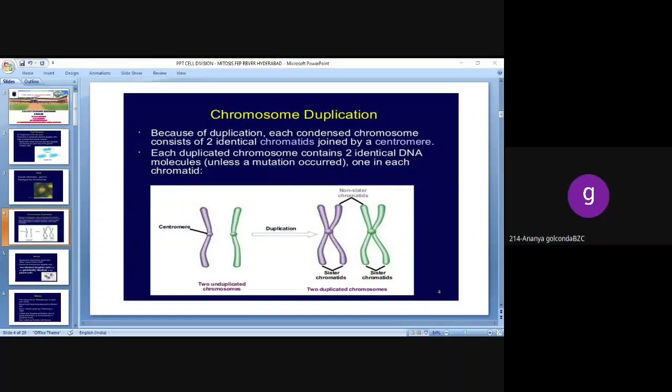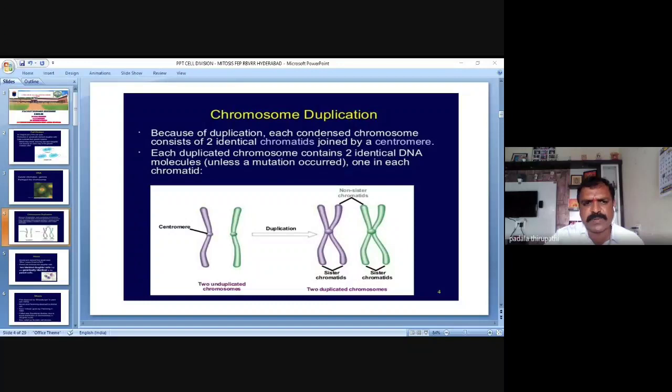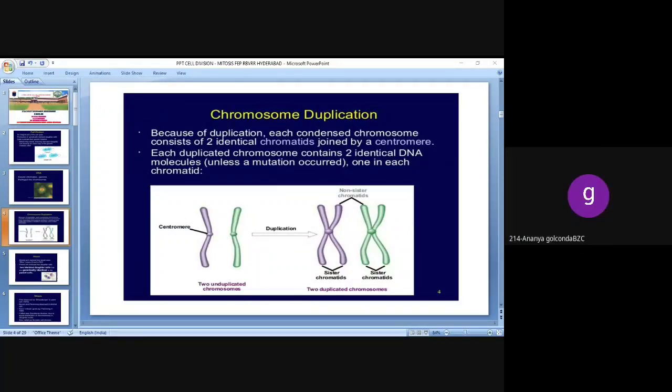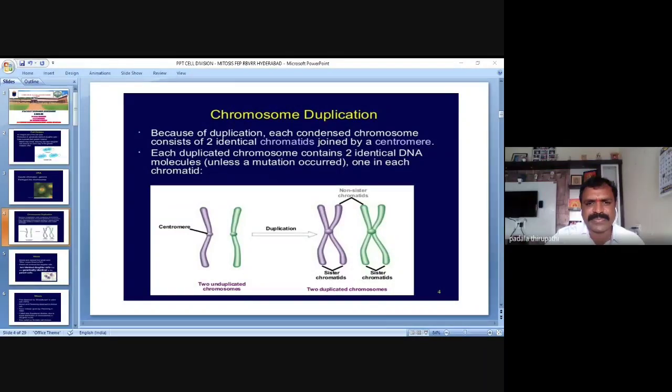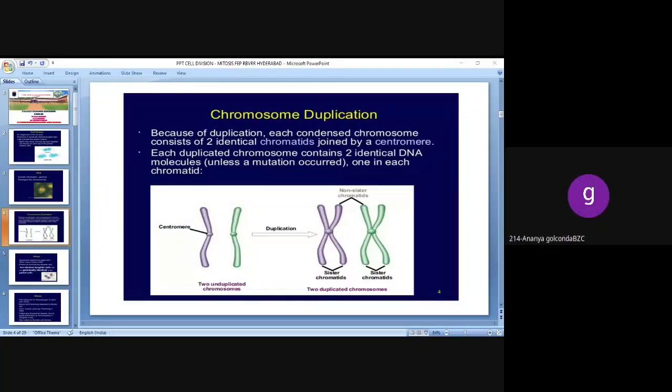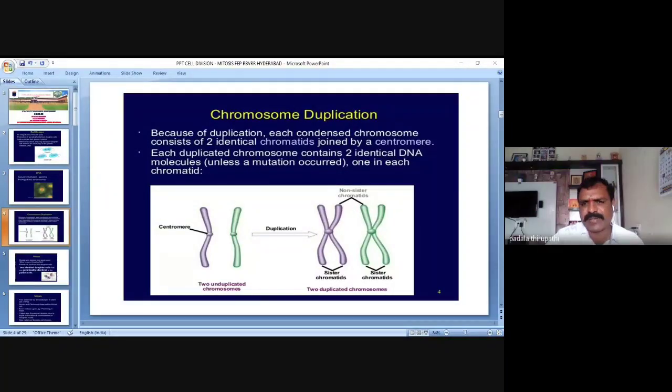Is the cursor visible? No, not visible. Cursor. No, sir, it's not visible. Only the slide is visible. Yes, sir. The chromosome duplication slide is visible. Okay, sorry, I am unable to show what I am drawing here, but no problem.